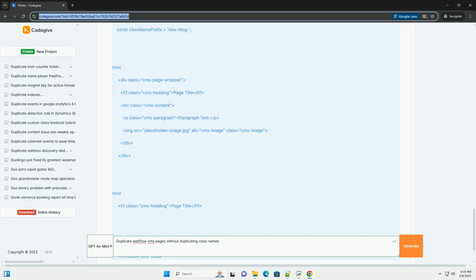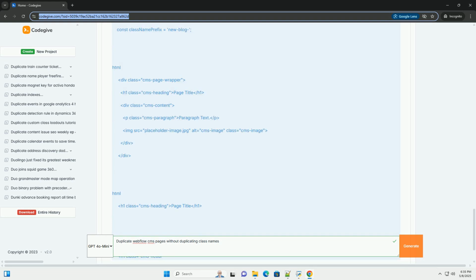JavaScript libraries and frameworks: if you're already using a JavaScript library, like jQuery, in your Webflow project, you can use it to simplify the DOM manipulation. However, the provided code uses vanilla JavaScript to avoid external dependencies. Webflow limitations: Webflow's CMS has certain limitations. For example, you cannot directly manipulate the CMS item's data using JavaScript. This solution focuses on duplicating the design, HTML and CSS, of a CMS item, not its data.